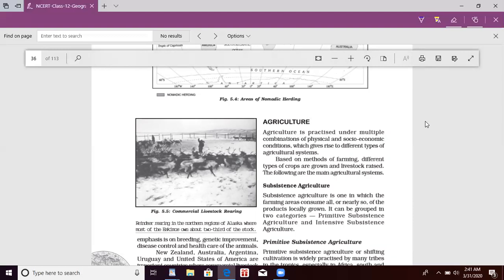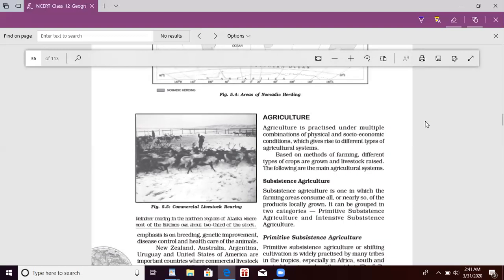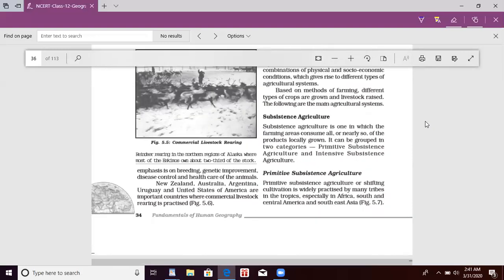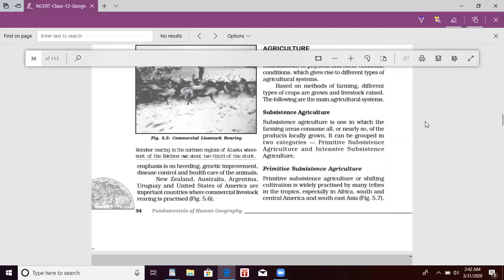Subsistence agriculture is agriculture which is used for self-consumption only. Primitive subsistence agriculture is agriculture where they use primitive tools, and it is for self-consumption only. The production wasn't that high at that time because they never used high technology.